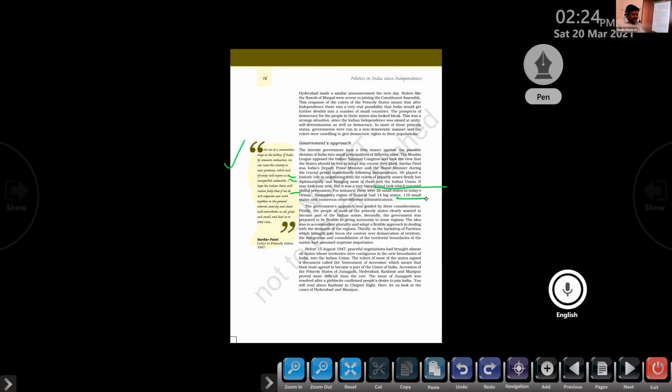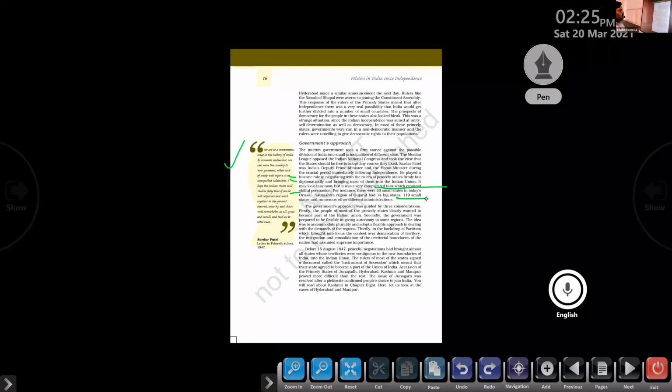Then only they would join the Indian Union. That's why Sardar Vallabhbhai Patel is known as the Bismarck of India, the Iron Man of India. He's the one behind the unification, or integration, of the country.